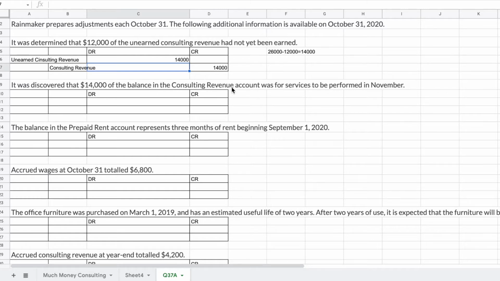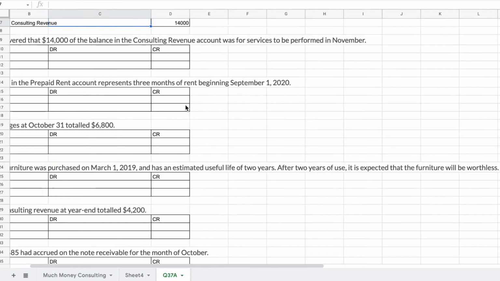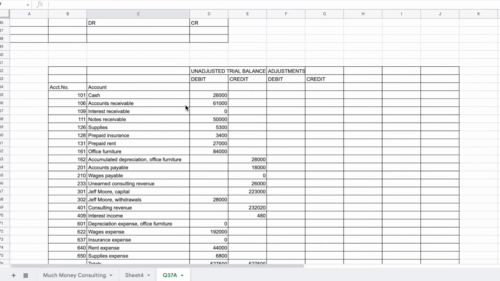Next, it was discovered that $14,000 of the balance in the consulting revenue account was for services to be performed in November. Let's look at the balance in the consulting revenue account.